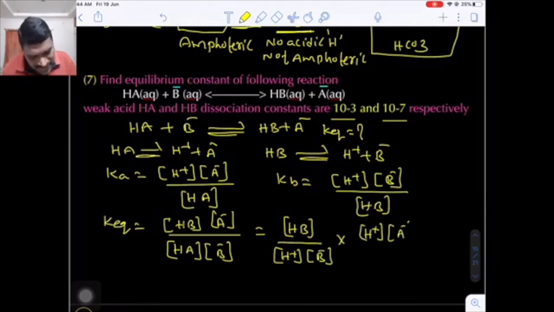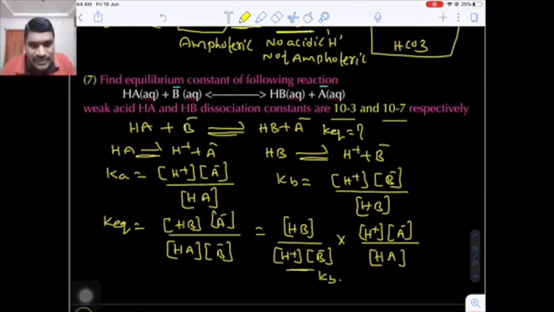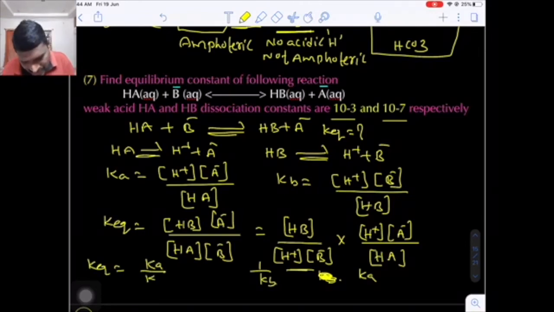Similarly, I am multiplying H plus concentration in the numerator, A minus concentration already present here and HA concentration already present here. I am multiplying and dividing by H plus ion concentration. If you see this term, the first term will be Kb. What is the second term? This will be 1 by Kb, and this will be the Ka term. So finally K equilibrium will be equal to Ka upon Kb.